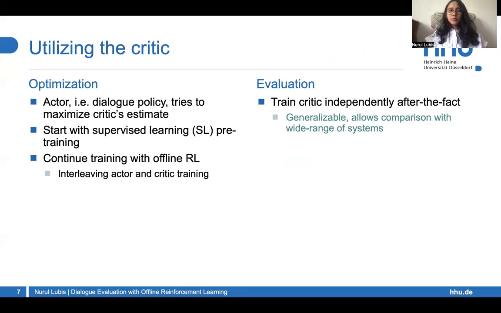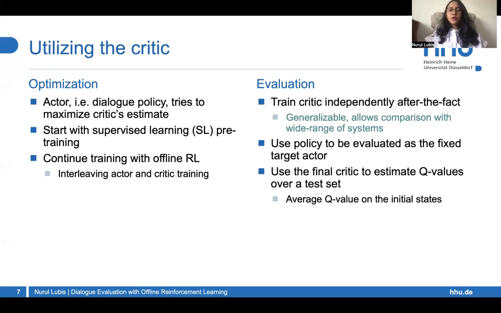In this work, we propose to use the critic in a new way as dialogue evaluator by training it independently after the fact. This allows comparison with a wide range of systems. We simply use the policy which we want to evaluate as the fixed target actor during critic training, and then use the final critic to estimate the Q values of that policy over a test set.